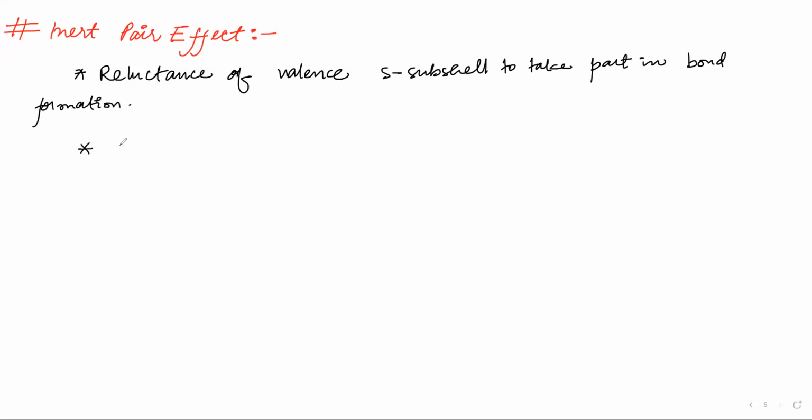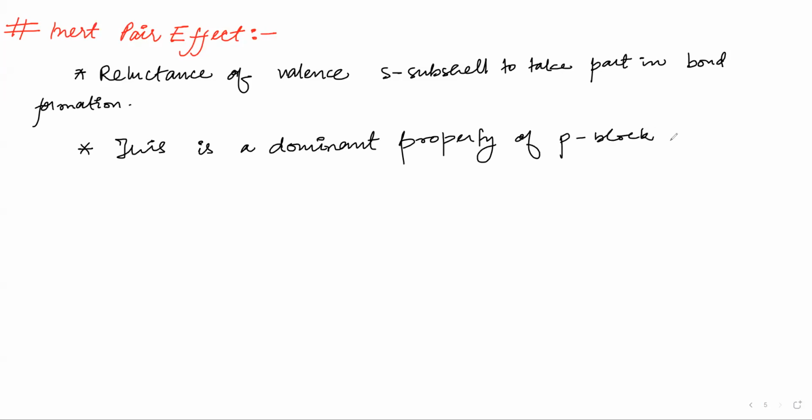Okay, and this is a dominant property of P block elements. Okay, it is a dominant property of P block elements.